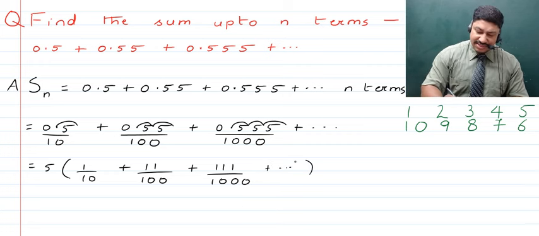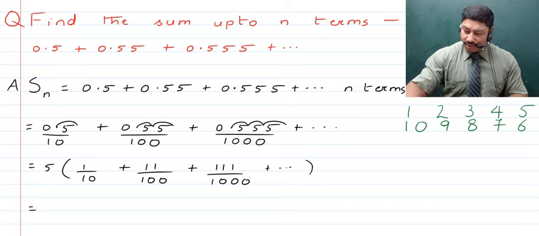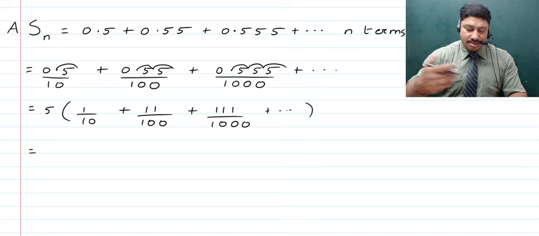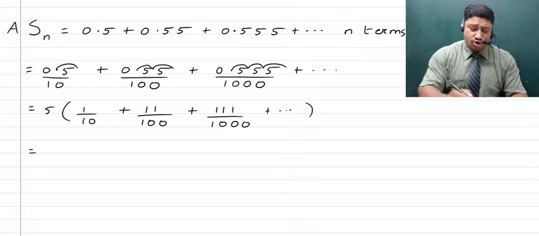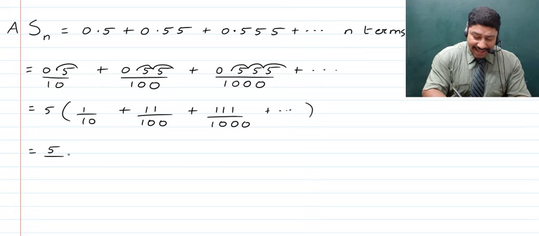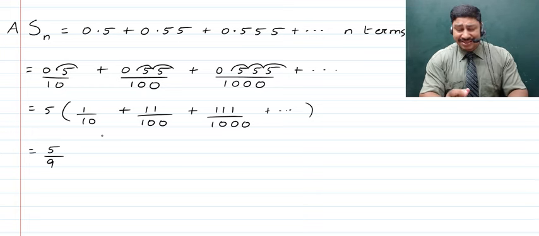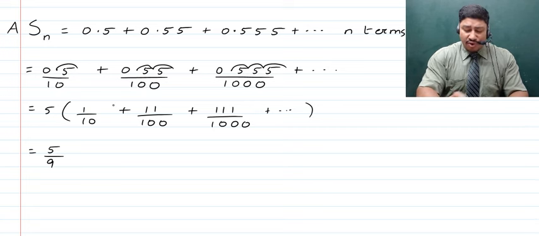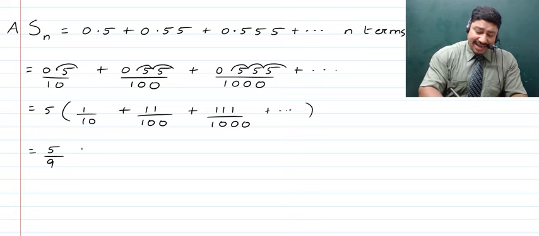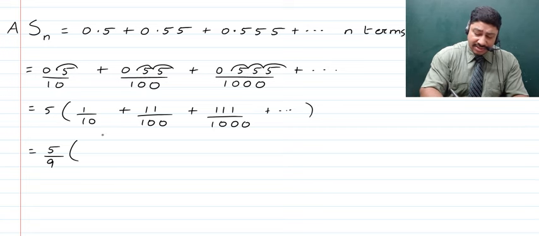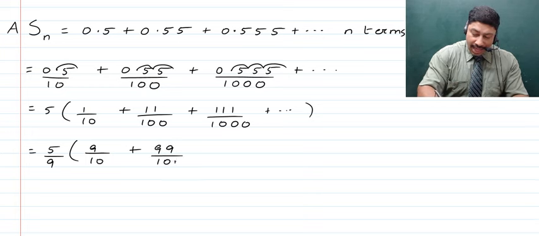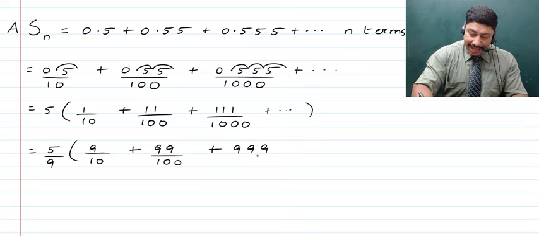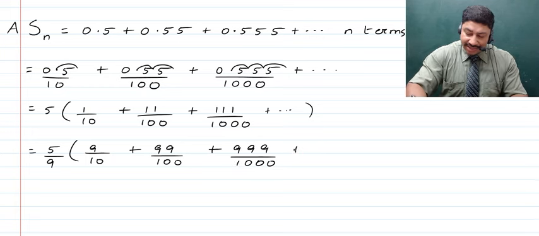Now after we have this, it is further going to be written in a little different way, so that we can solve this a little more and we can start seeing that this is a geometric progression. So if here, children, we divide by 9 and if we multiply by 9, then this can happen. So 9 with which the sum of all of these terms was divided is outside, and 9 with which all of these terms is going to be multiplied is taken inside. As such, it is multiplied to all the numerators, and thus it will give you 9 upon 10 plus 99 upon 100 plus 999 upon 1000, and children, all of that is going to continue obviously up to n terms.